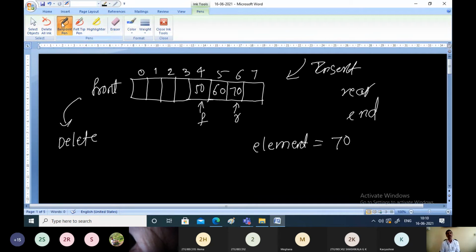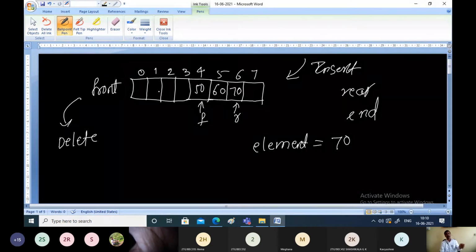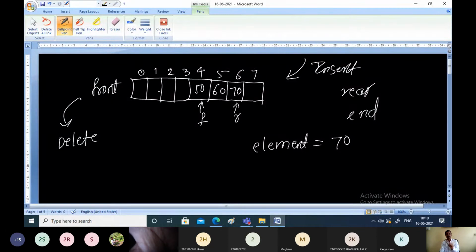So what is the general procedure here? Whenever you want to insert an element onto the queue, you have to increment the rear and place the element onto the queue. And whenever you want to delete an element, then increment the front pointer. So for insertion, first we increment and insert. For deletion, first we delete, then we increment. So this logic you must know. And in both cases, whether you perform insertion or deletion, we should check the queue full and empty conditions. That we'll discuss later.